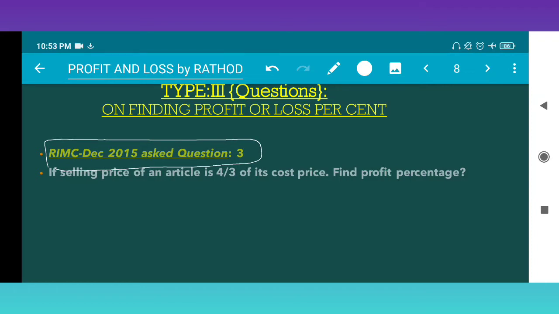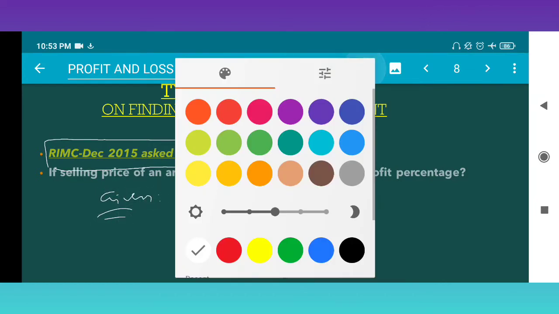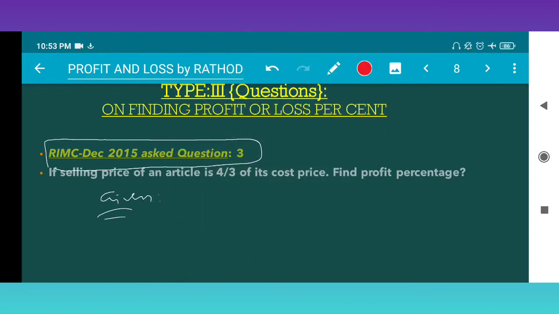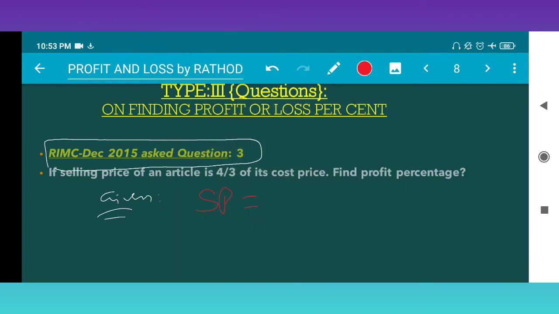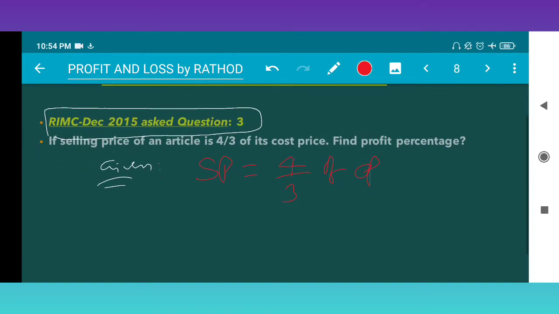Given to us: the selling price of an article is equal to 4 by 3 of the cost price, right? 4 by 3 of cost price means 4 by 3 into cost price.